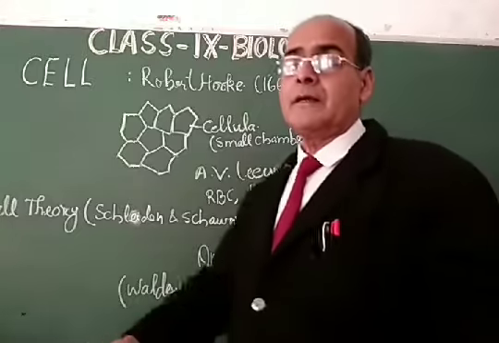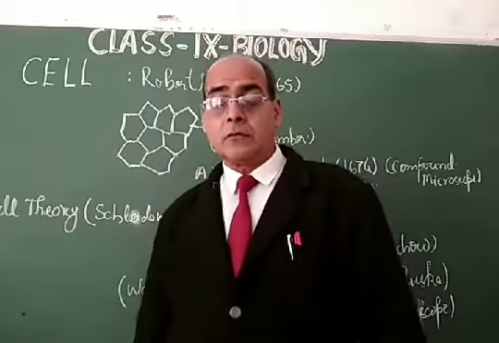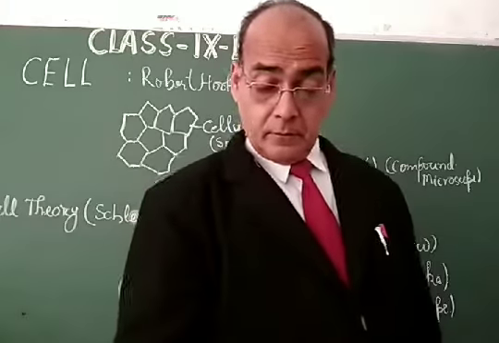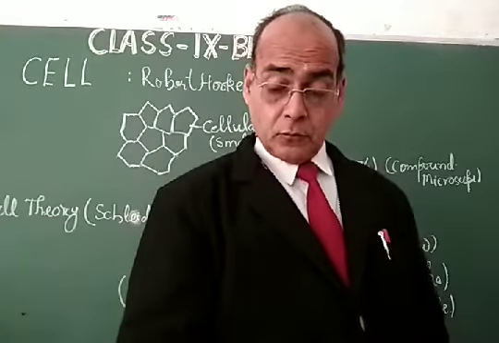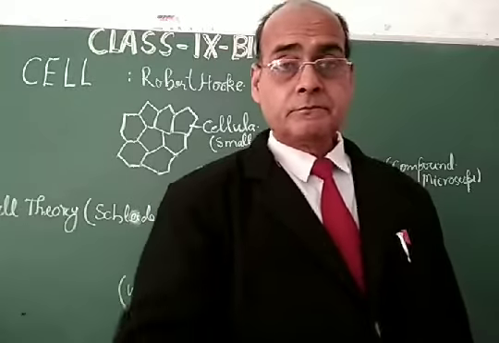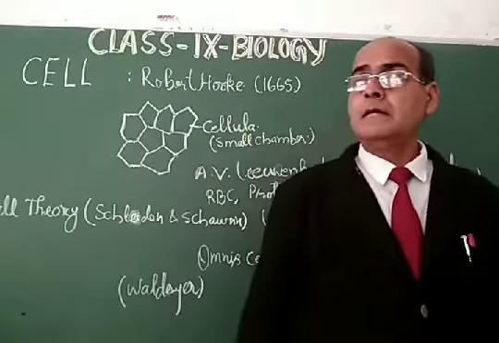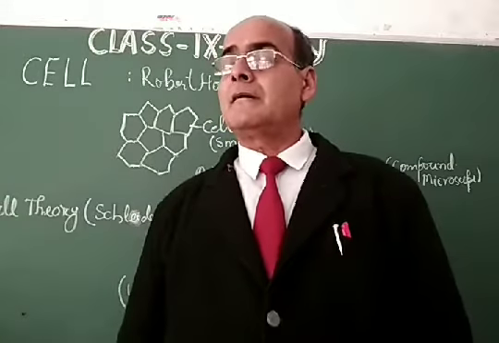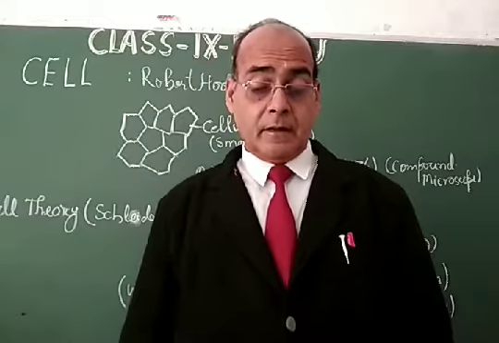And after the discovery of the electron microscope, the scientists were able to do more and more in the discovery of different cell organelles, different types of cells, different sizes of cells, and different functions of the cell.